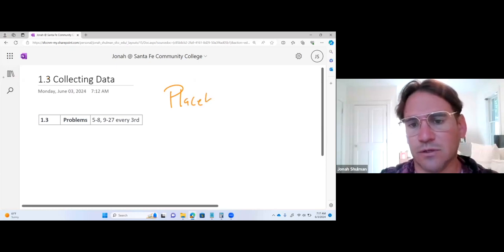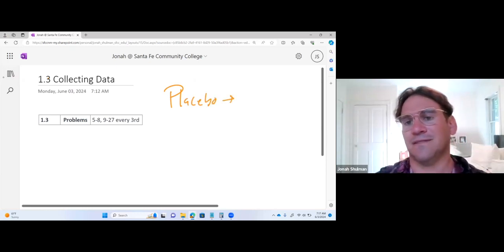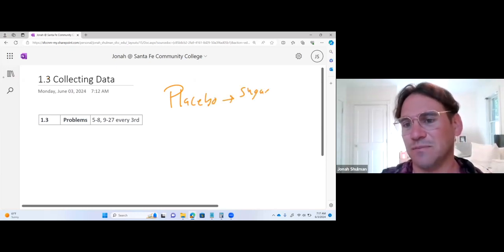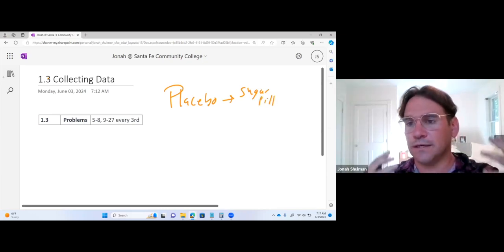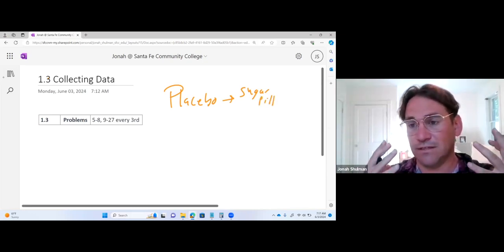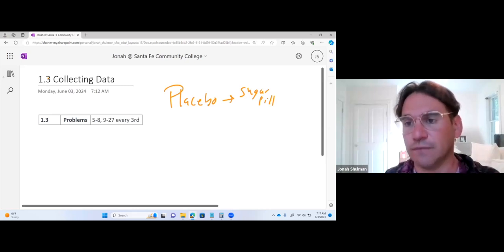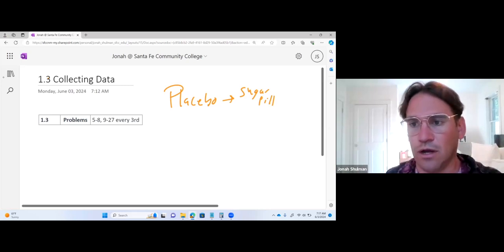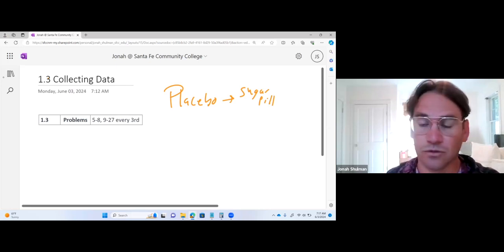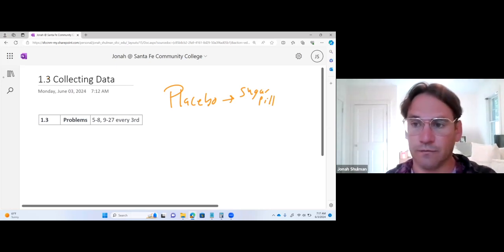So to me, a placebo, it used to be a sugar pill. You can think about it as like a sugar pill. Now they give people like B12 and stuff, but it's basically just by giving somebody a pill, it makes them feel like they're going to be better. So they have to account for that. So usually some people get the placebo and some people get the real drug. So just by taking it, it'll be fine.